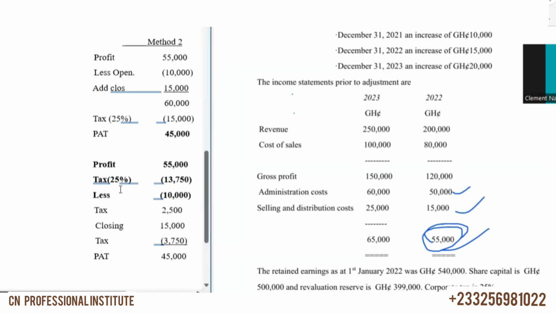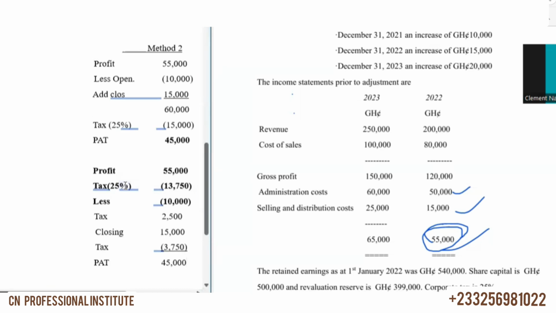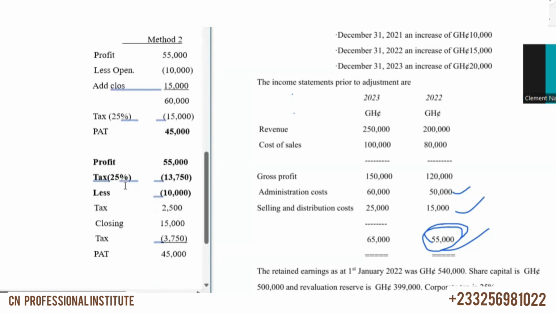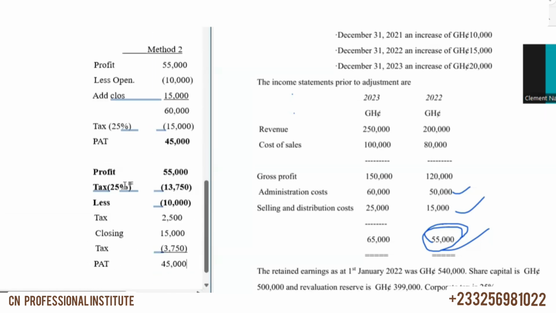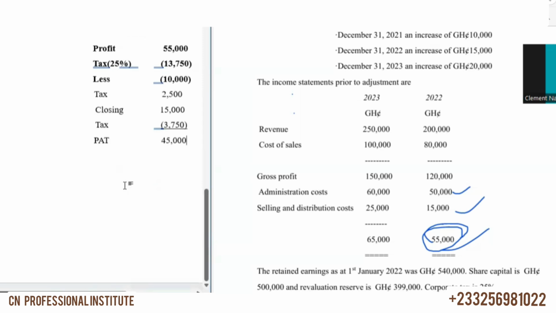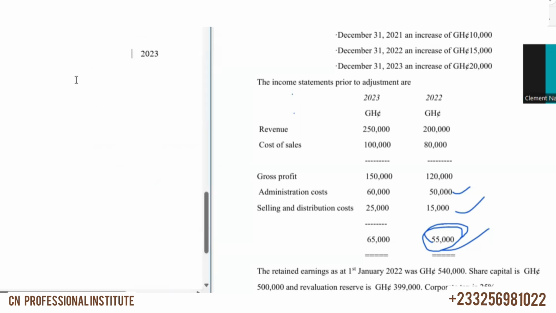So this is for 2022. We did both methods. Let's go and look at 2023. So with 2023, we can do the same thing. We can do method one, cost of sales. Okay, so let's do our method one.